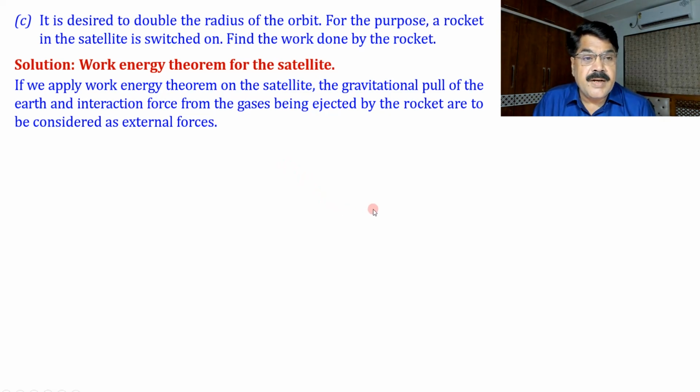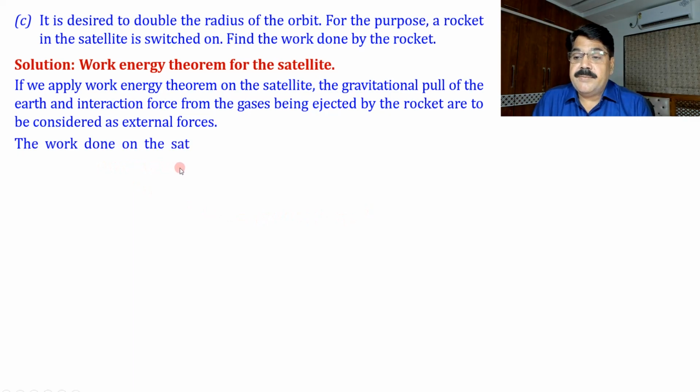And we know that the work done by this external force, interaction with the gases, is work done by rocket. And work done by the gravitational force can be considered as decrease in potential energy of the satellite Earth system. So in this way we can calculate it very easily.